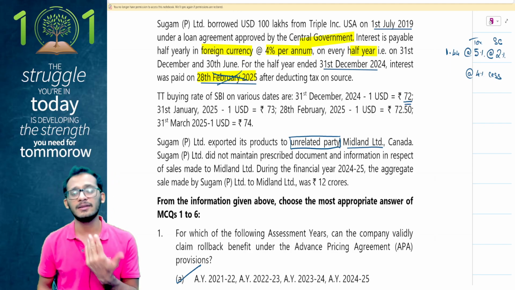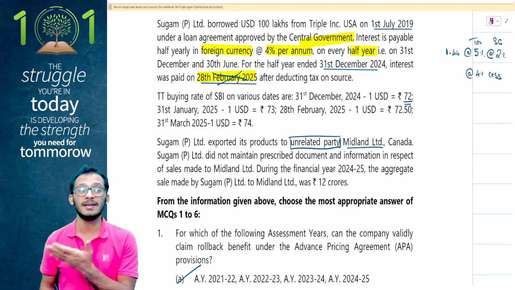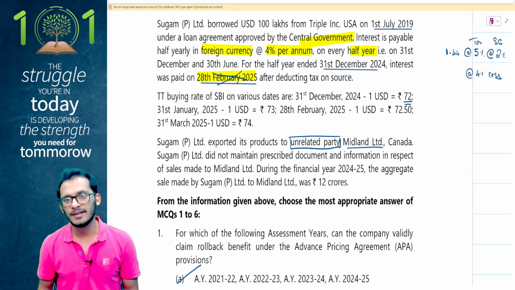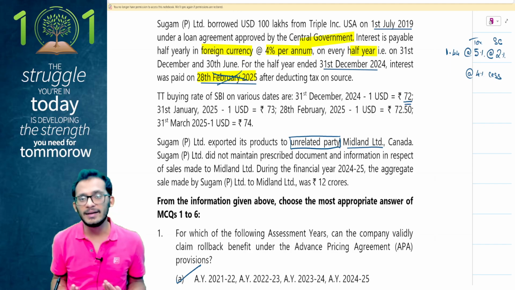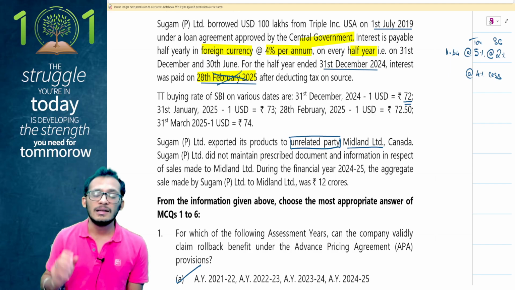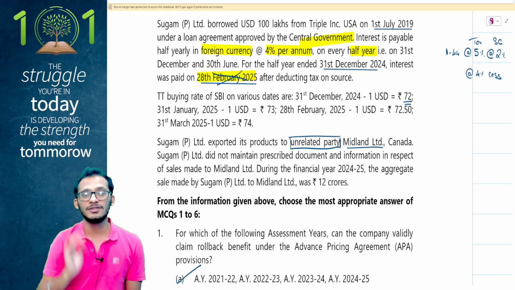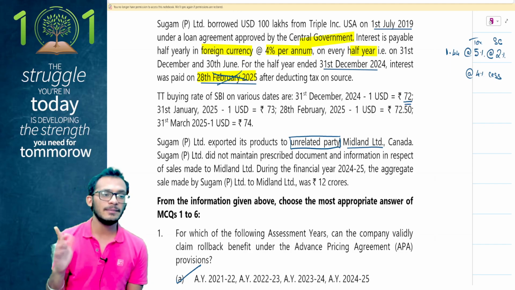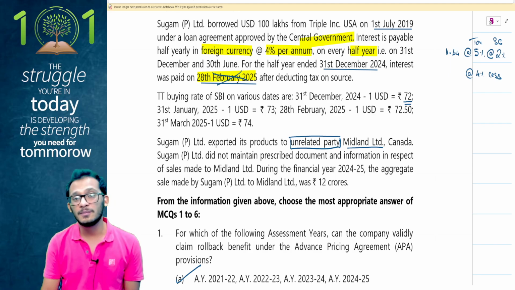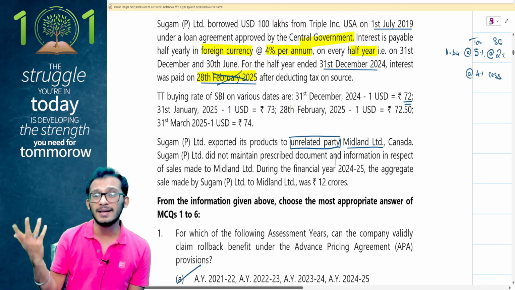Understand that transfer pricing provisions only apply when you do transactions with related parties. An associated enterprise is required. If it's an unrelated party, what do I care whether you report the books or not? This will have a separate implication when you talk about section 44AA. 44AA is what will impact you. I would not be impacting you just because of not having transfer pricing documentation for an unrelated party.